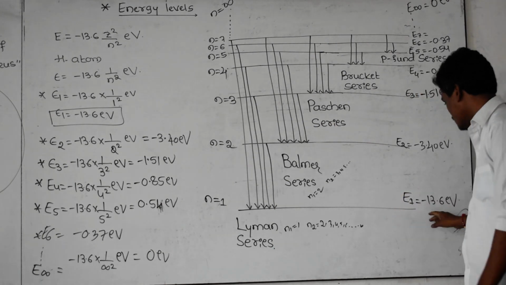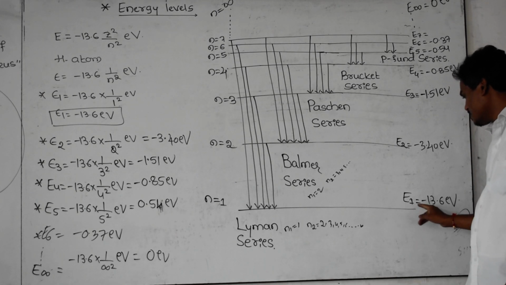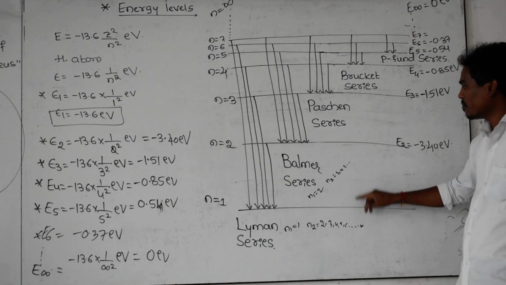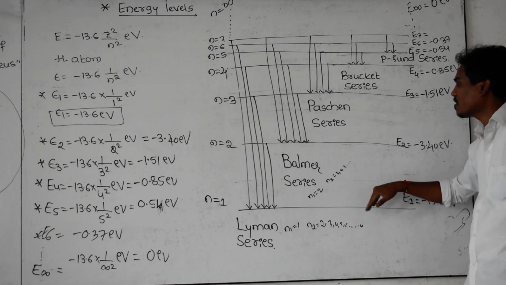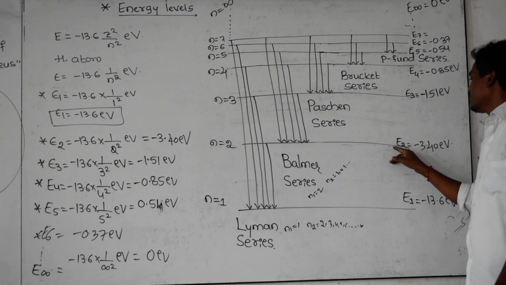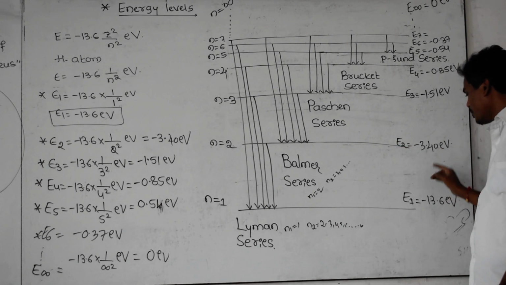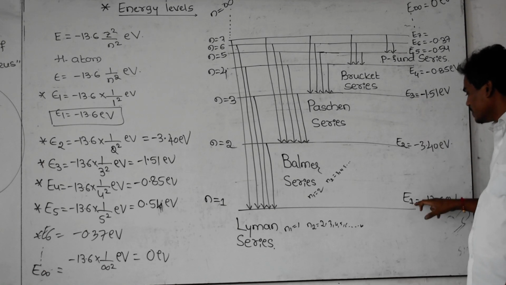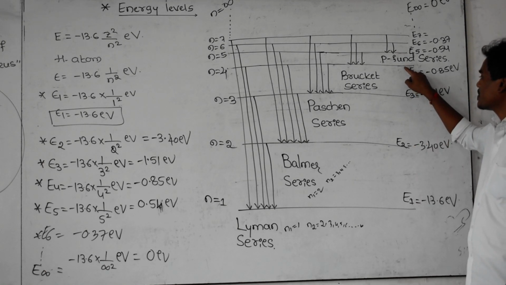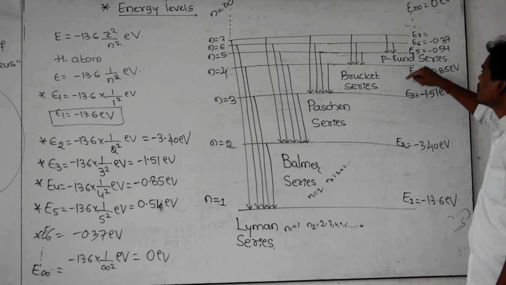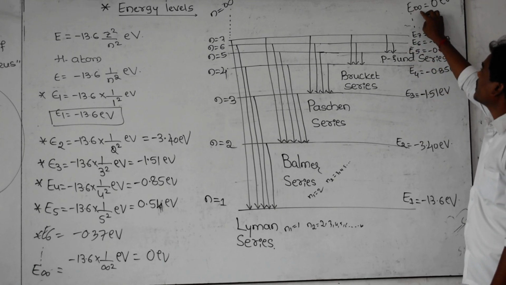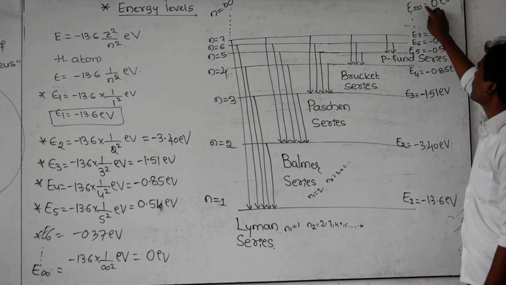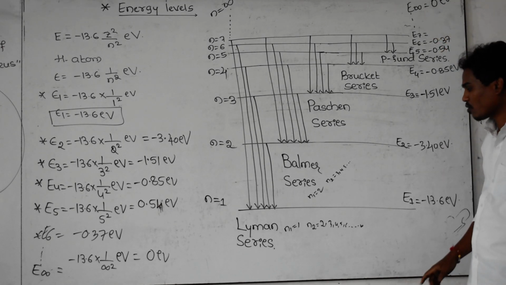Let us consider the first energy level. Here its energy is equal to minus 13.6. If N1 becomes N2, that means if you take a somewhat higher energy level, its energy is less compared to this one. Again, the energy of this orbit is lesser compared to these two, and the energy of this orbit is lesser compared to these three, and so on up to the infinity energy level, where the energy of the electron is equal to 0 electron volt.